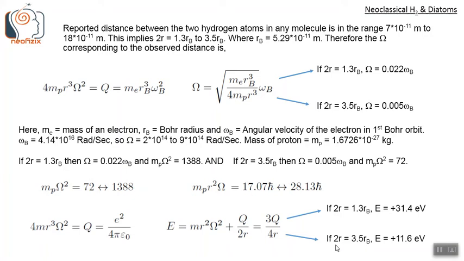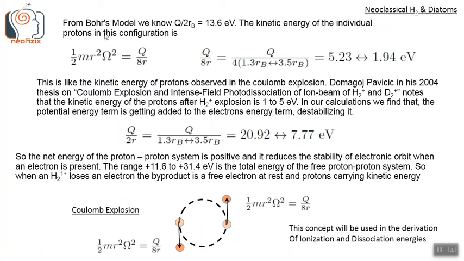And if r is in the higher range, 3.5 rb, then we get the total energy of this two proton system as 11.6 electron volt. So this is the range of the energy, 11.6 to 31.4 electron volt. From Bohr's analysis, we know that q by 2 rb is equal to 13.6 electron volts.